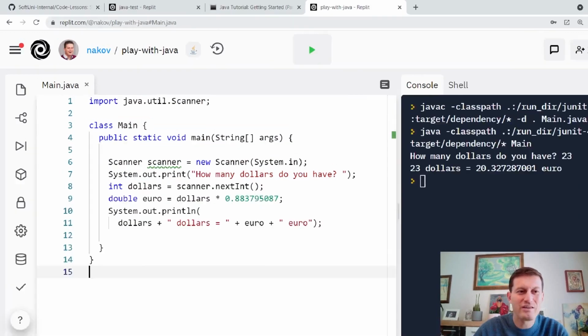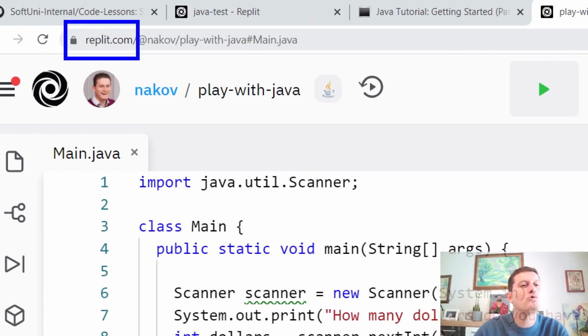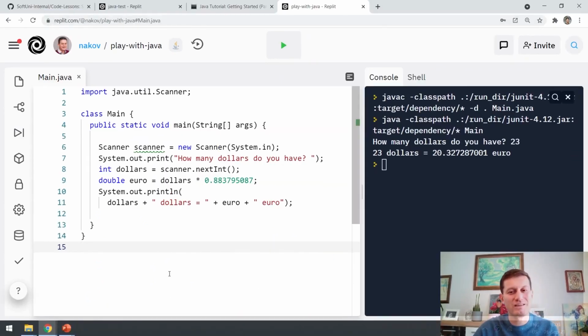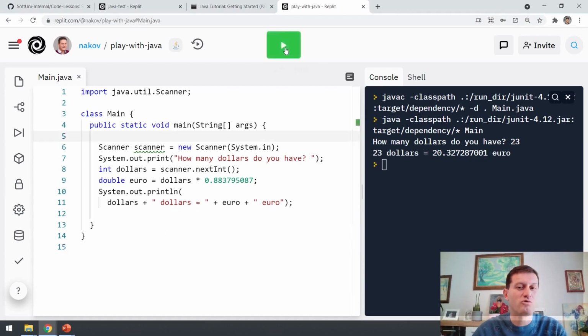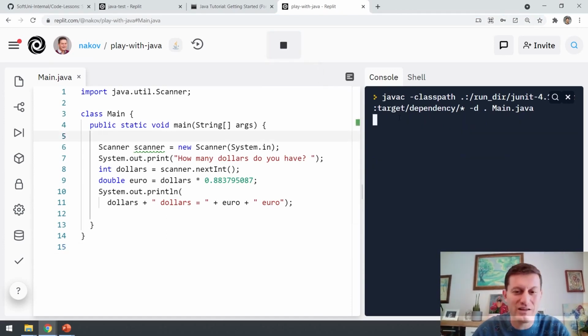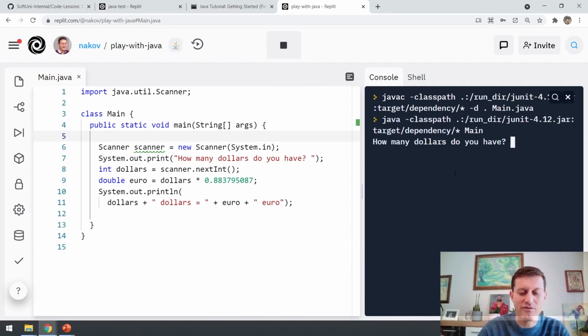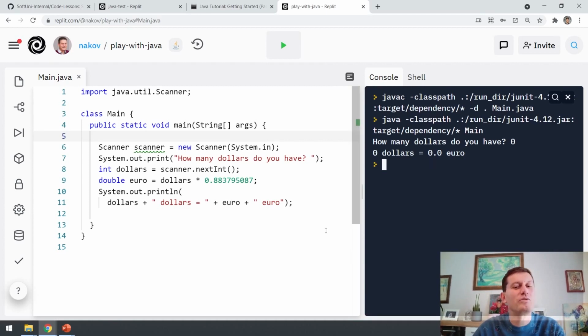We use Repl.it.com as an online integrated development environment, just like designers use Photoshop and accountants use Excel. Developers use an integrated development environment like this one, or like IntelliJ IDEA, which I will show you in the next lesson. So if I have $0, I'll have €0 as well, 0.0, because this is a decimal, not an integer, but a decimal number, which has the integer side and the fractional side.